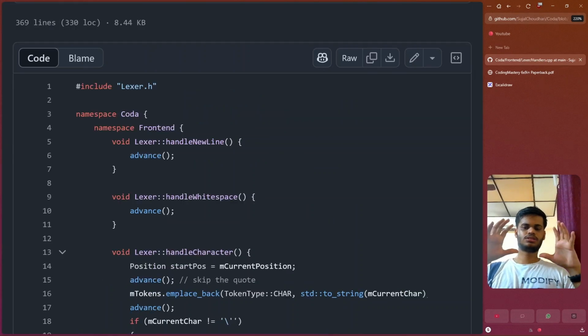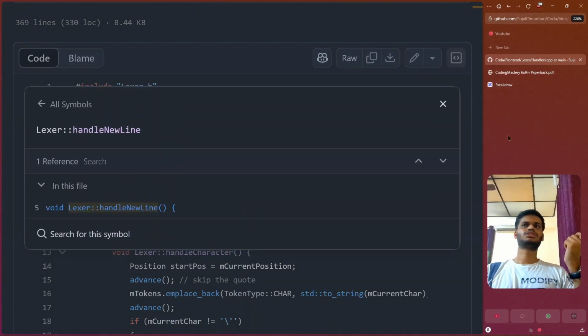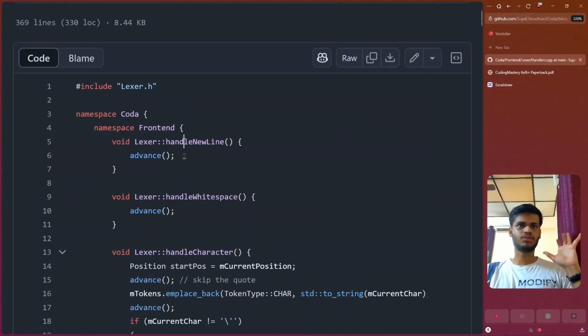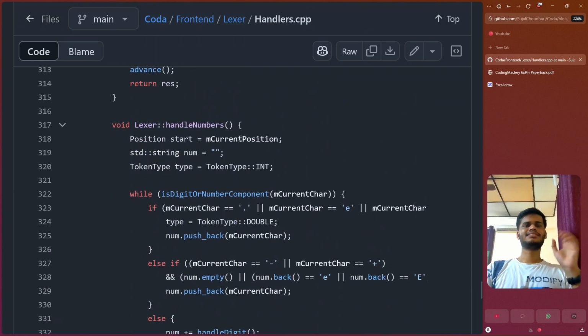Let's take a look at what these handlers are. So when we encounter a new line, we just advance to the next character. We ignore the new line. Here's the handle numbers function. Now this is a little bit complicated function because a number can be a float, can have a full stop or a decimal point, it can have F's, E's. So we need to make sure that we take care of all this.